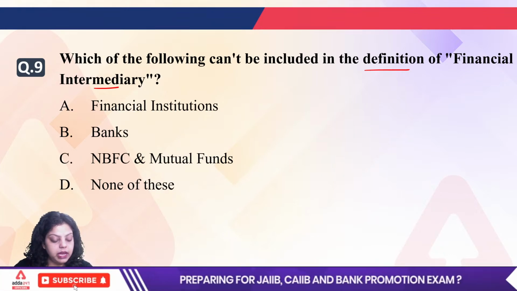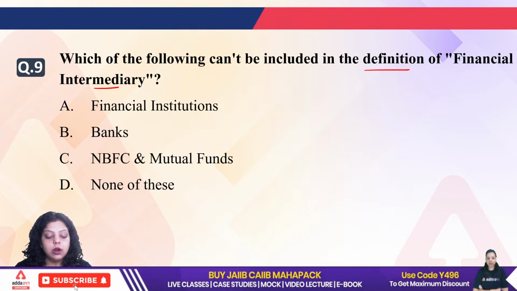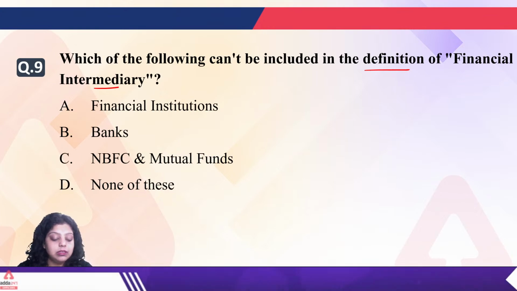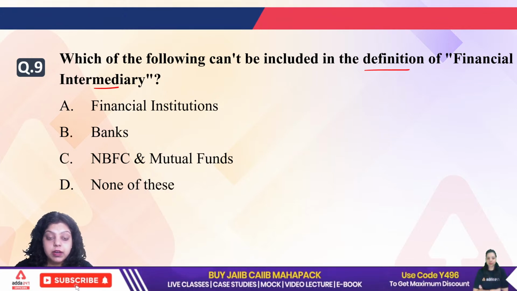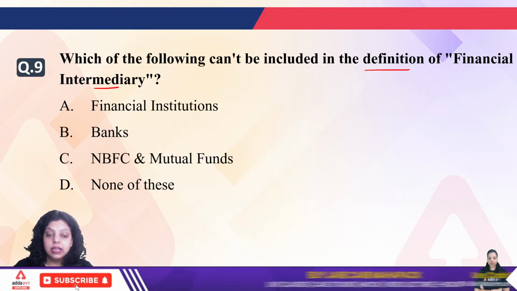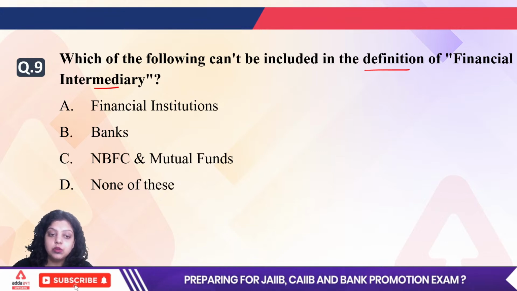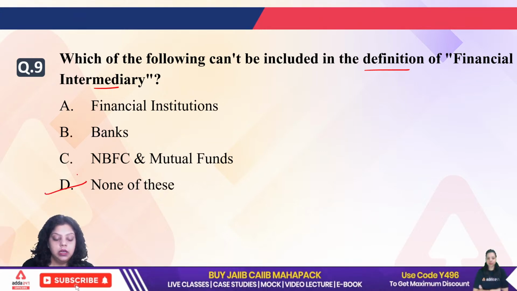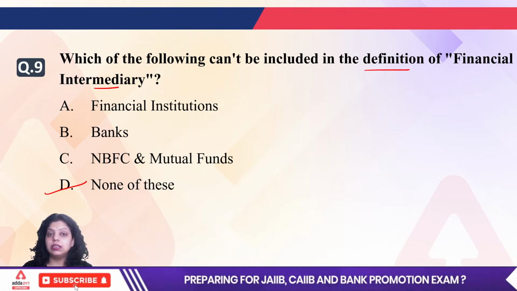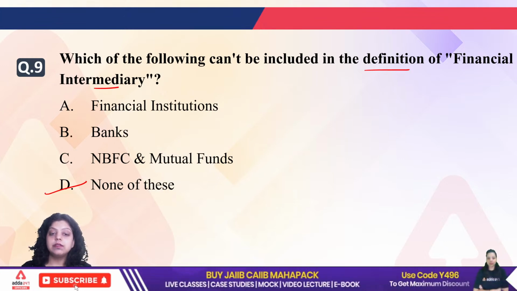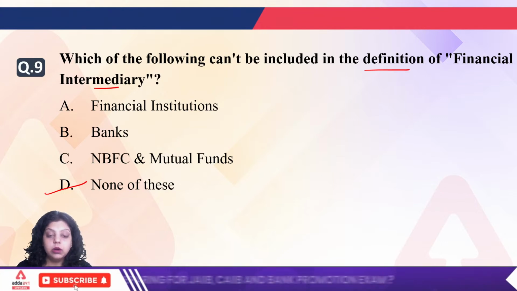Ninth is D and A, two options are coming. Financial institutions are not in the definition of financial intermediaries? How can this happen? How can it be A? When we are talking about the definition of financial intermediaries, it is obvious that financial institutions will be there, banks will be there, NBFCs and mutual funds will be there. So the answer will be none of the above, because all are part of financial intermediaries and come under the definition. So the right answer will be D, none of these.